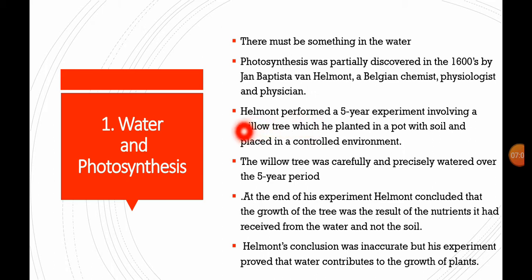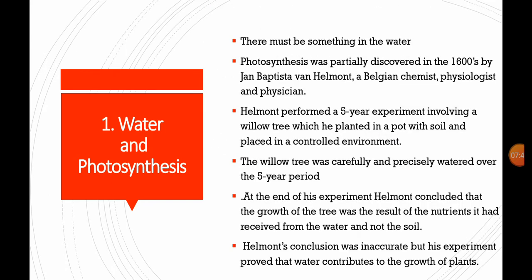So what was his experiment? Von Helmont performed a 5-year experiment. He took a willow tree and a pot. He weighed the willow tree separately and the pot with the soil separately. After weighing, he placed the willow tree into the pot, and he watered the pot for 5 years.